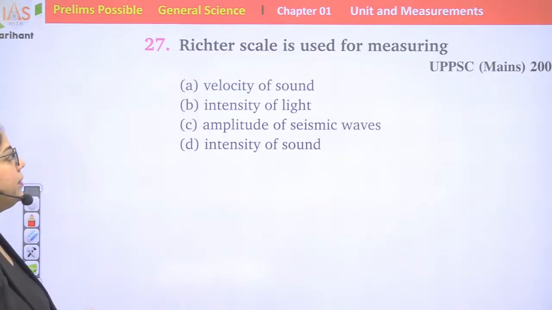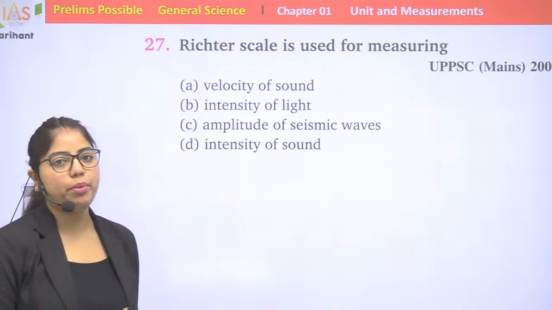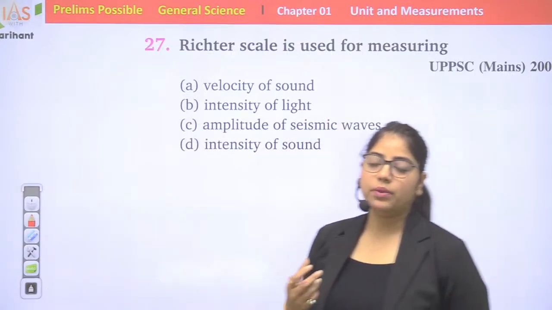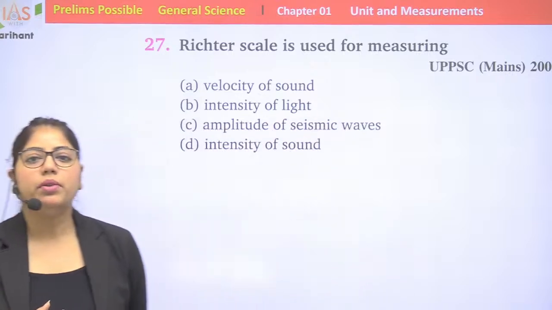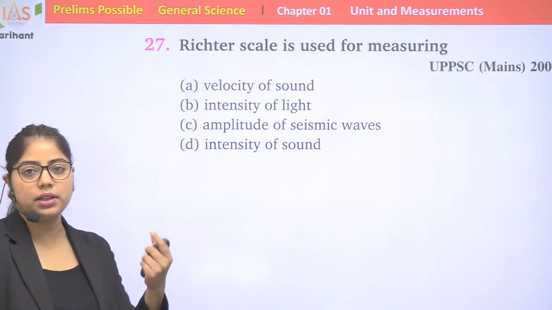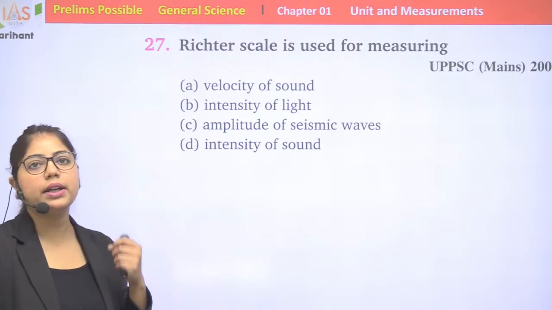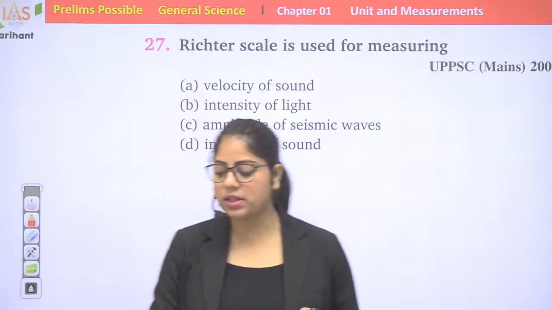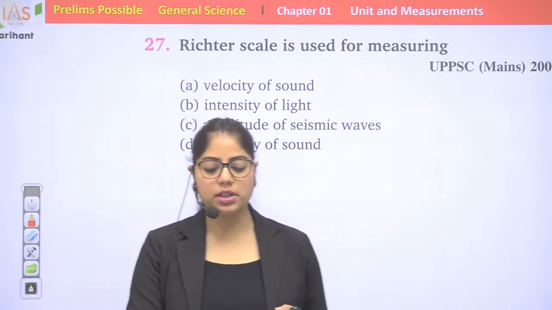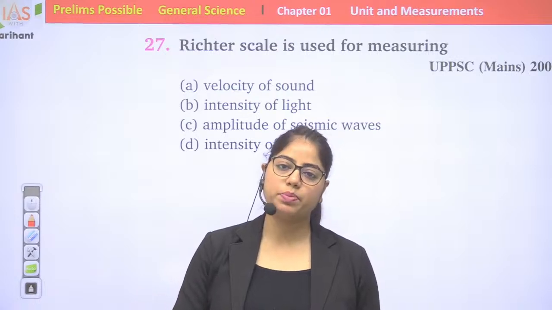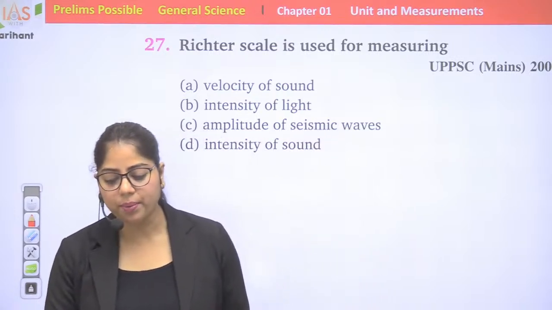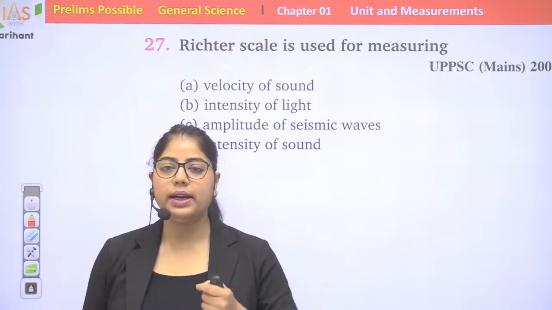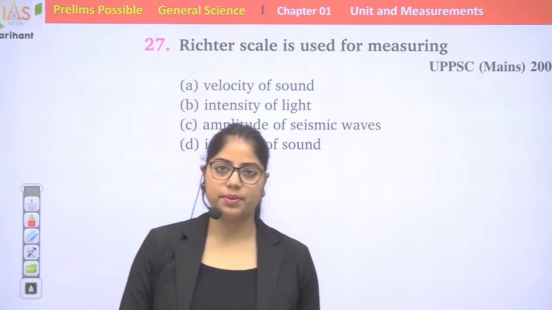Question number 27. Richter scale is used for measuring. When we study earthquakes, we hear so many terms: seismograph, Richter scale. A seismograph is used for measuring the intensity of earthquake shocks.